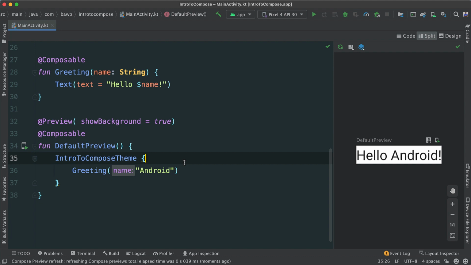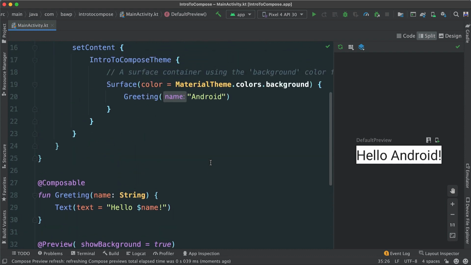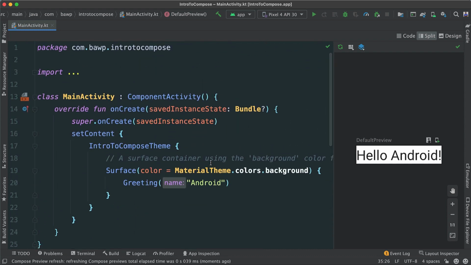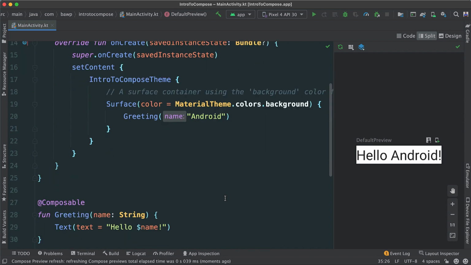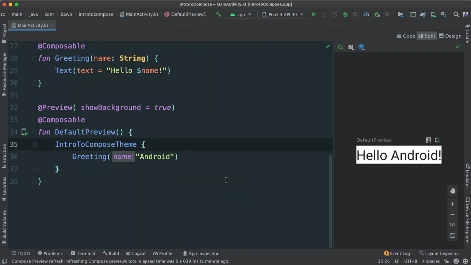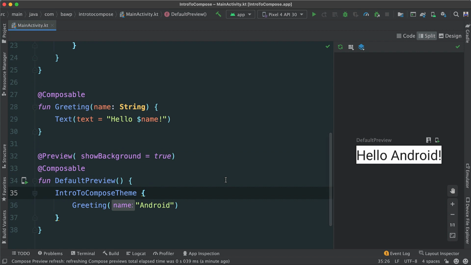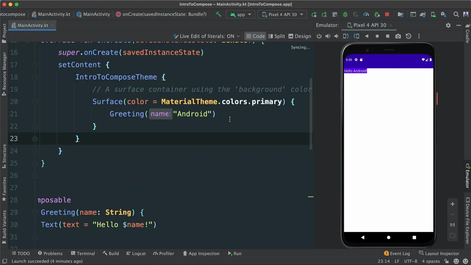We're going really slow because I really want you to get to know what we're dealing with in a very simple project. This is just a default project, a default Jetpack Compose function. So we're going to go through a few things here and keep digesting so we can wrap our heads around Compose. Earlier, we were able to run this app onto our device. You can see here the emulator, and it says Hello Android. It's really small, I apologize, but believe me, it's there, and I know you're following along.